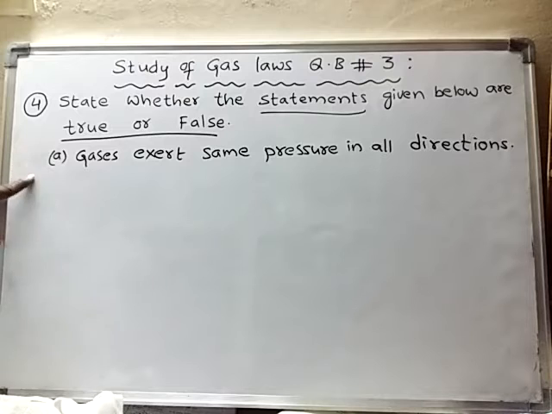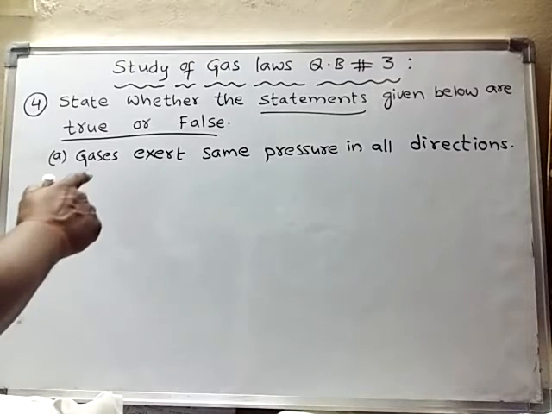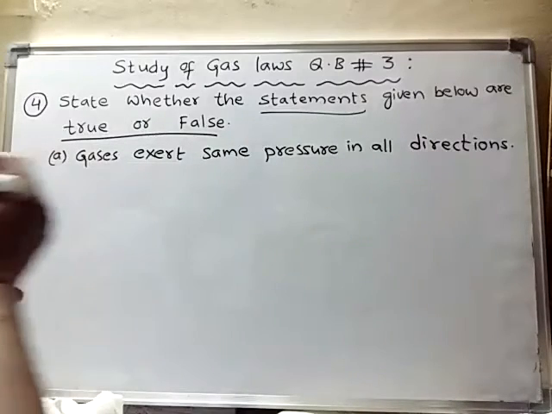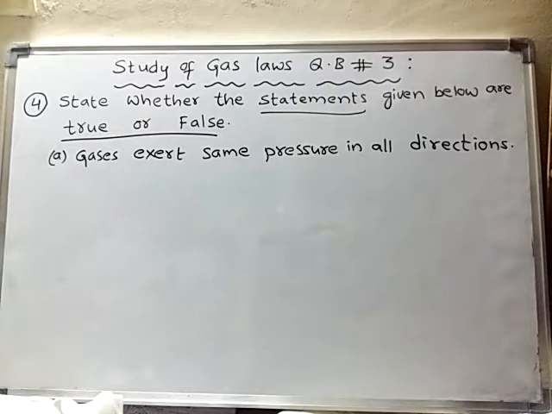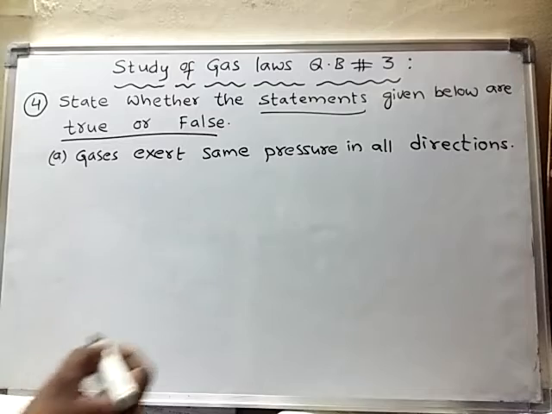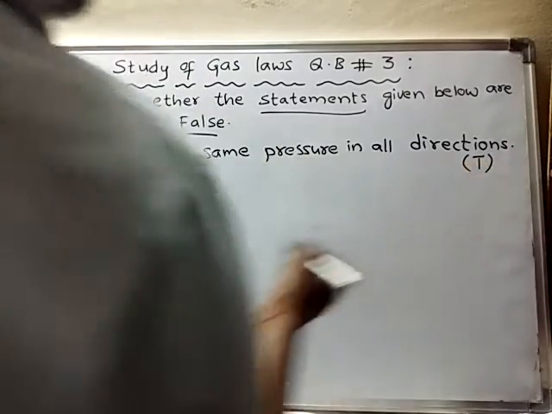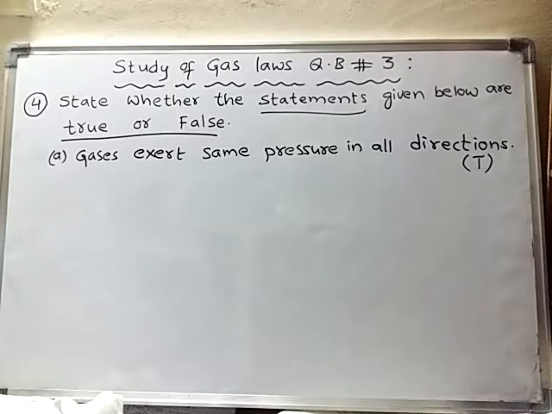For the first statement, gases exert the same pressure in all directions. Actually, this statement is true. Why is it true?